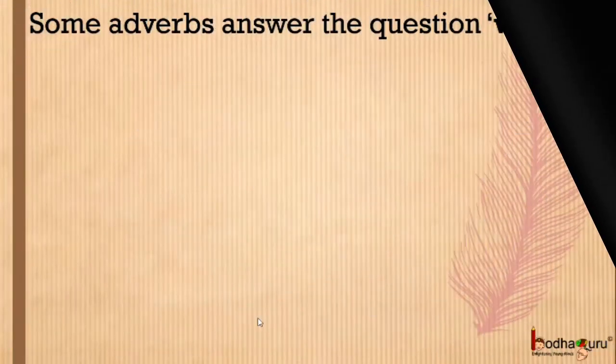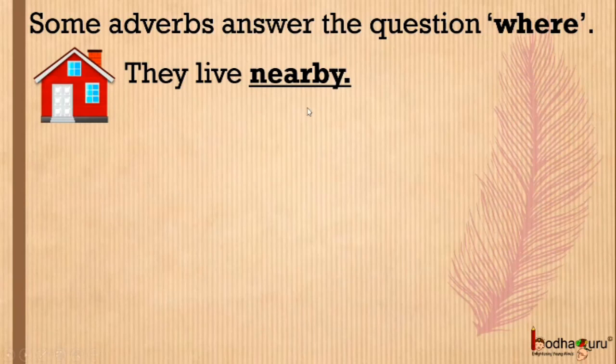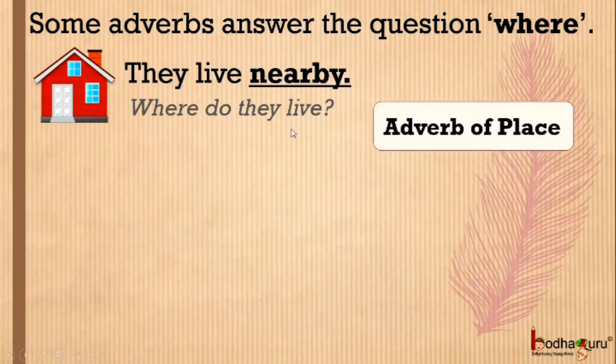Now, there are certain adverbs that answer the question where. So, they lived nearby. In this sentence, nearby is telling where did they live. So, it answers the question where do they live? They live nearby. So, nearby is adverb of place.